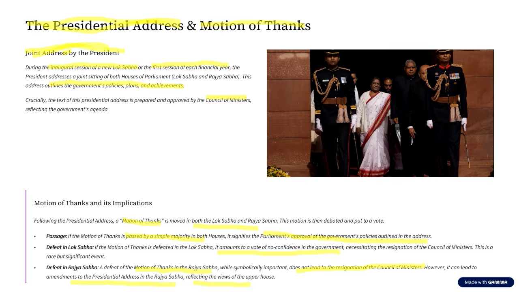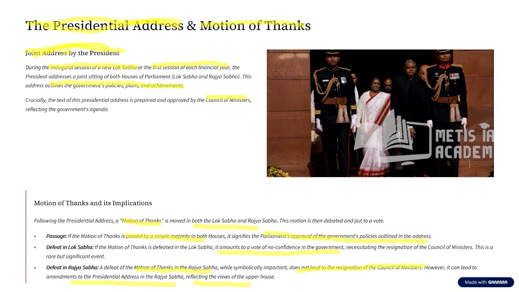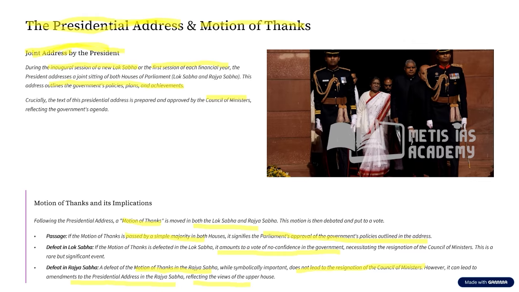Apart from these three sessions, if there is a very significant thing that is happening during the break of the parliament, then the parliament can also meet in a special manner to discuss only that particular thing. So this is what we call the special session.